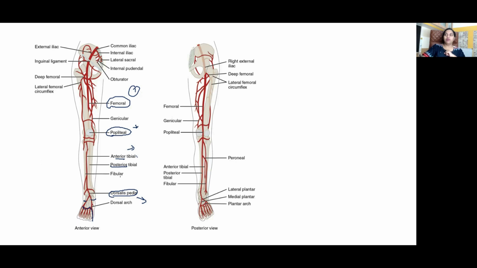Got it? Coming to the posterior tibial artery, that lies in the posterior compartment of the leg, and that's going to give rise to the circumflex fibular branch, the peroneal artery, nutrient artery to tibia. The nutrient artery to tibia is the largest nutrient artery in the body. It also gives rise to the medial malleolar branch, calcanean branch, and finally, what happens to the posterior tibial artery? It will divide into the medial and lateral plantar arteries. Okay, you should be thorough with the branches of all these arteries. Definitely a question will come from that.